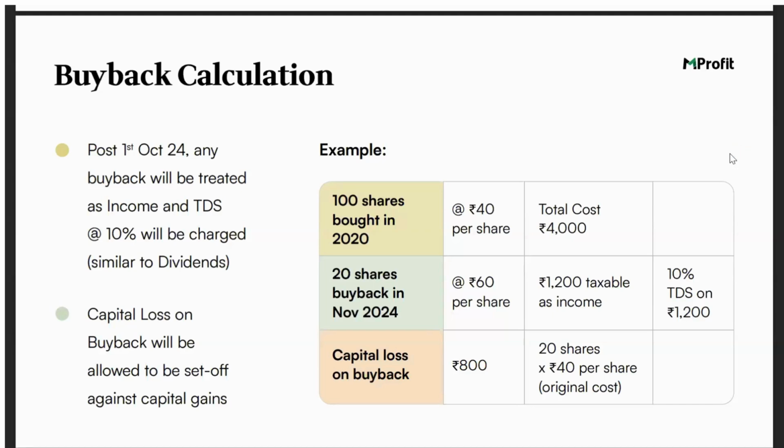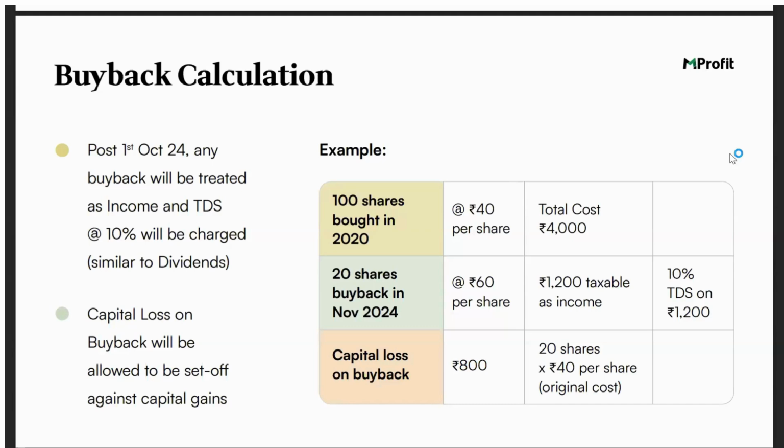So for buyback, the provision was different till 30th of September 2024, which had been going on for many years. But now there has been a significant change. Post 1st October 2024, any buyback will be treated as normal income, and TDS at 10% will be charged on this buyback amount.